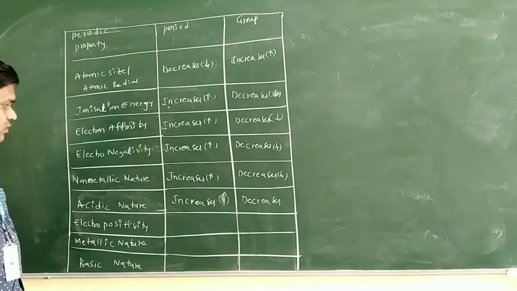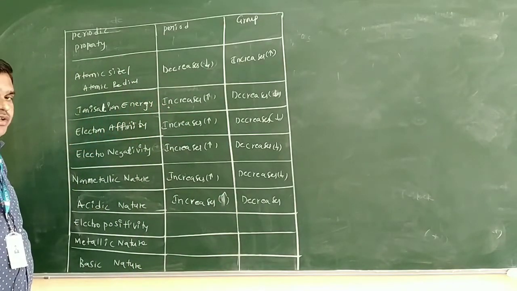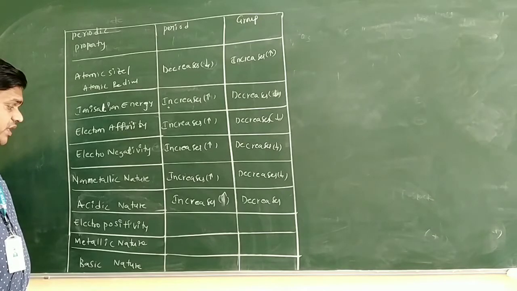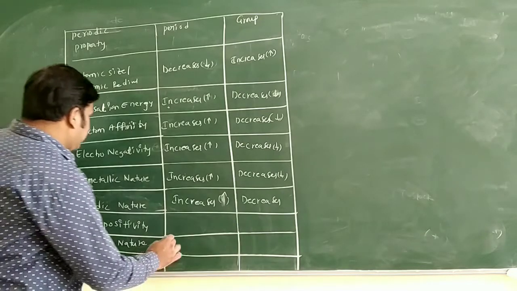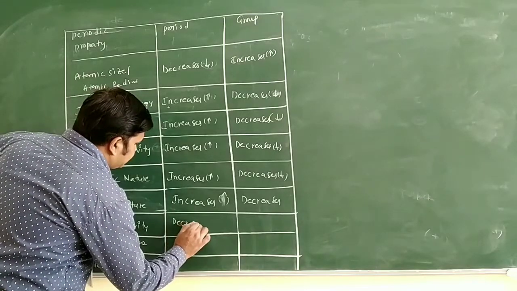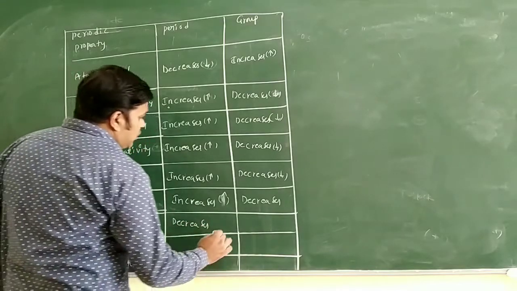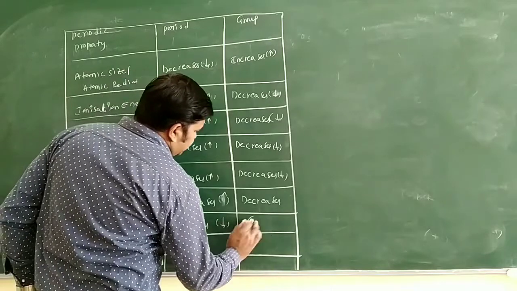Next we can see electropositivity. Electropositivity means the tendency of an atom to lose one or more electrons to form a positive ion. In a period, electropositivity decreases. In a group, it increases.